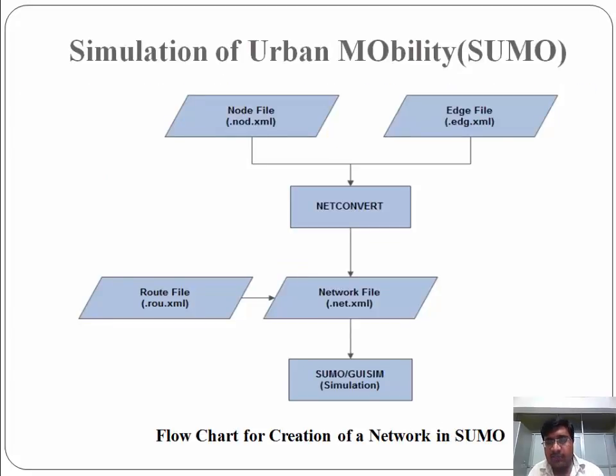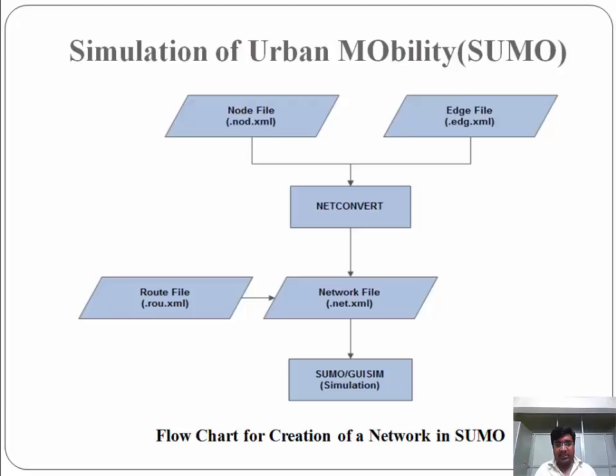Simulation. The model which I have used for my controller is on the basis of Simulation of Urban Mobility, that means SUMO. It's a simulation tool for generating a configuration, or for generating a road network. We will use this flowchart. The basic requirements are a node file and an edge file. The node file contains the information of the junctions, and the edge file contains information of the connections between these junctions, both of which are combined with the help of the netconvert tool to generate a network file.